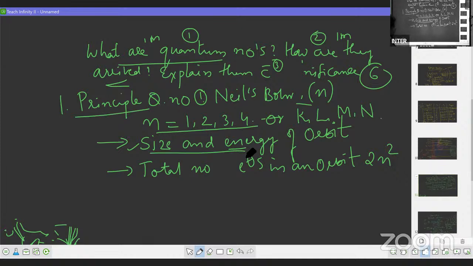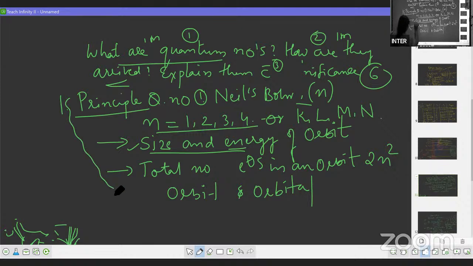And one more thing, students: most students get confused between the words orbit and orbital. Where orbit should be written, they write orbital, and where orbital should be written, they write orbit. It is simple and basic. So the principal quantum number is about the orbit.